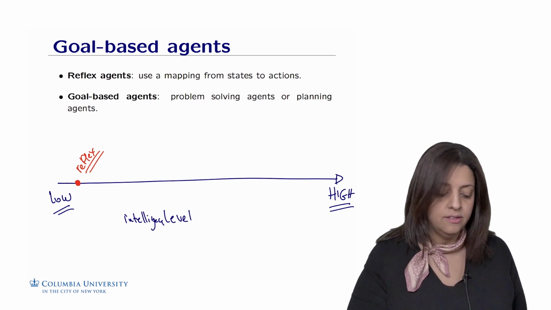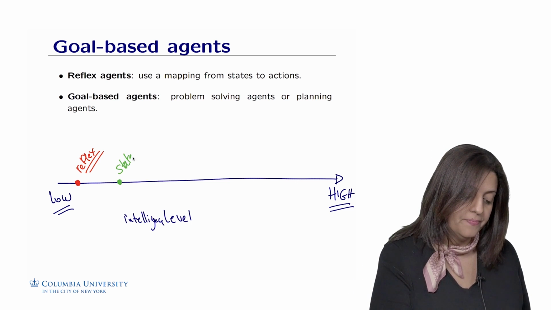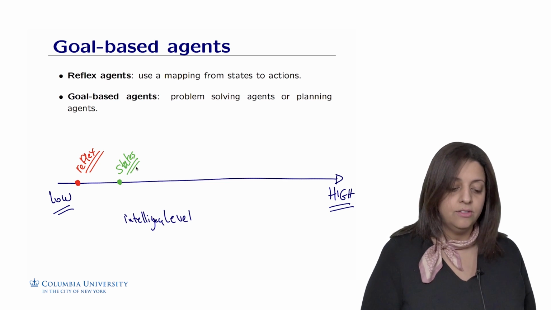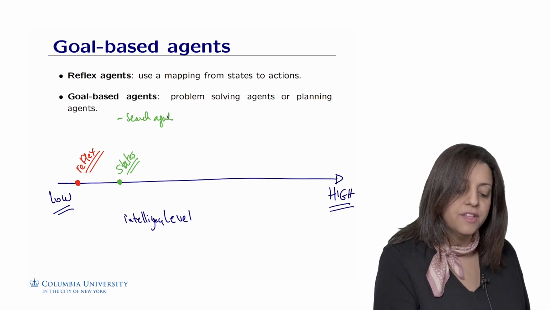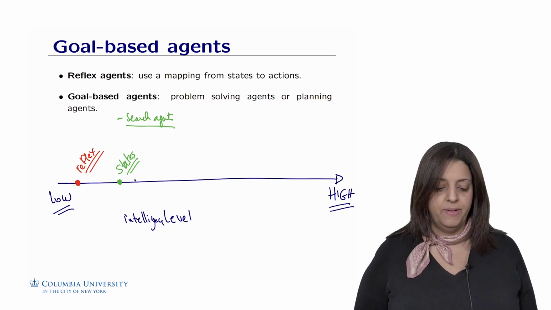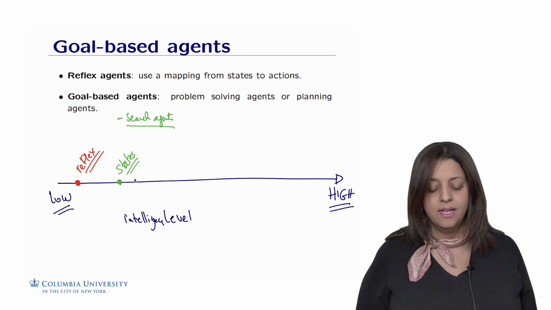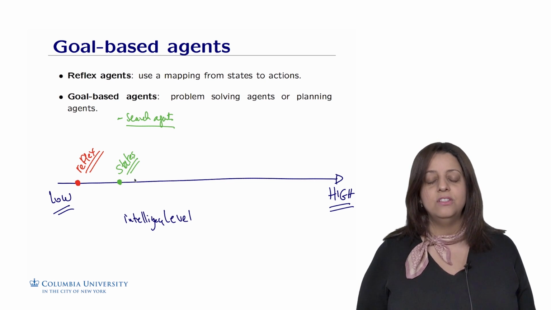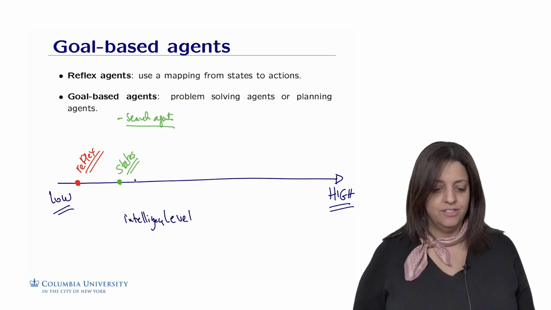We're going today to introduce what we call state-based agents. It turns out that search algorithms or search agents are one of the categories of state-based agents. As we go in this course, I'm going to fill this axis with more and more intelligent agents as we see more and more topics in artificial intelligence.